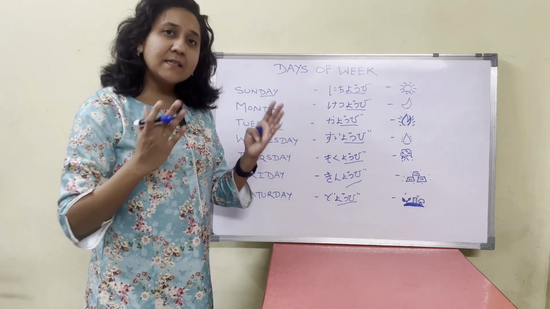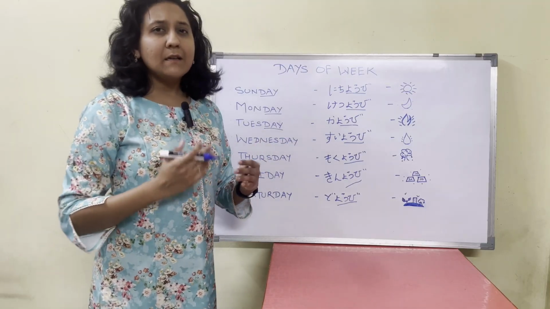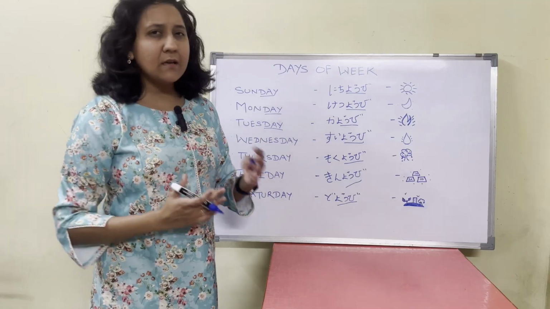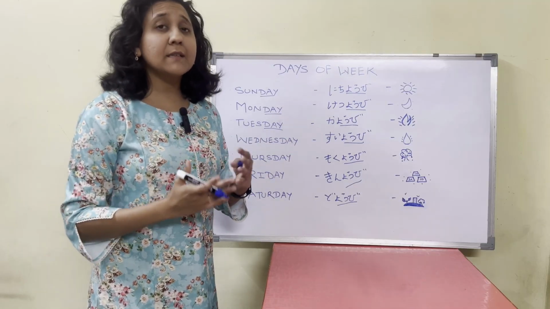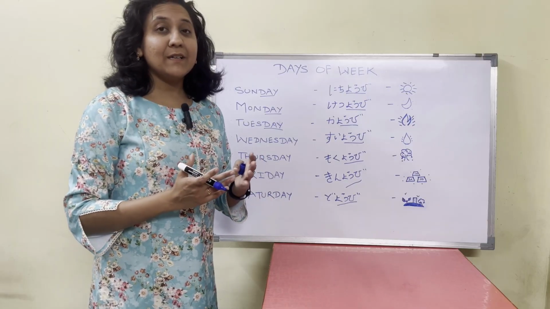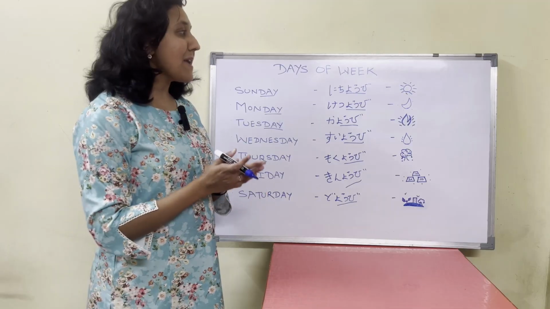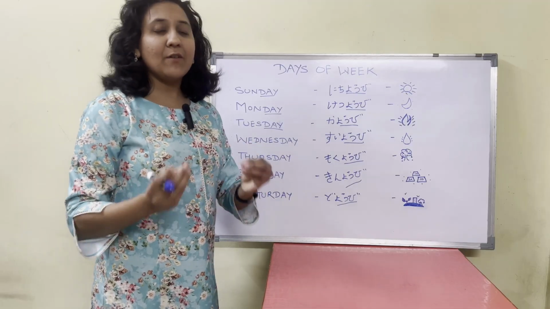Hence kanji is very, very useful. When people start learning kanjis, initially they struggle a lot and find it difficult. There are so many pronunciations, so many different kunyomi, onyomi, and so many things to remember. But this is the beauty of Japanese language.